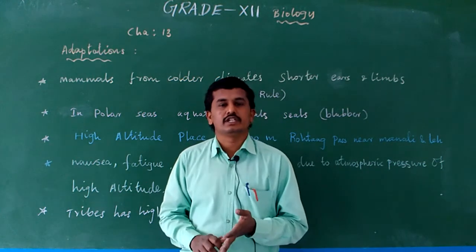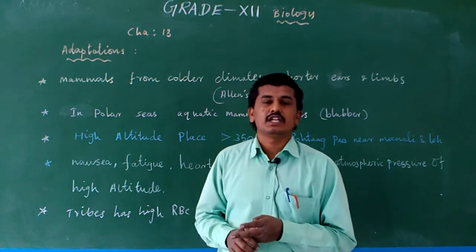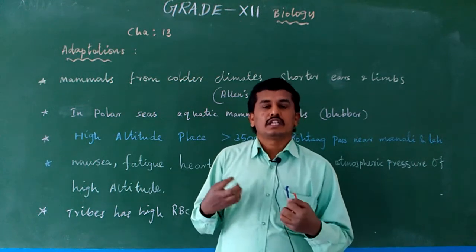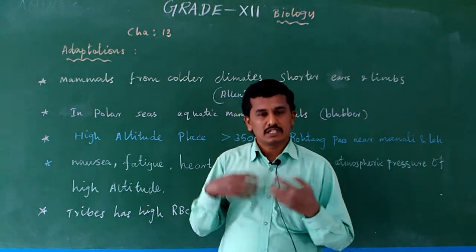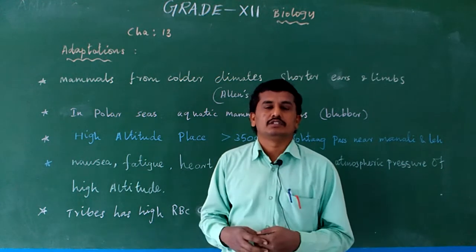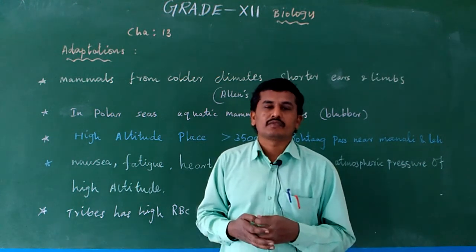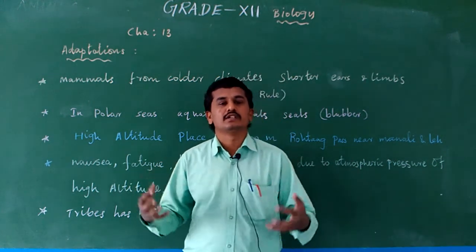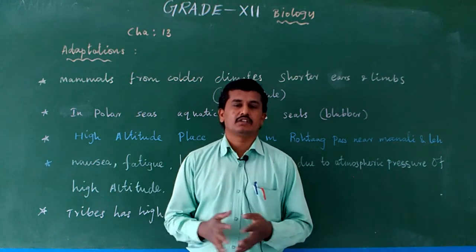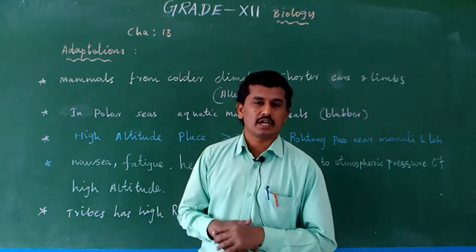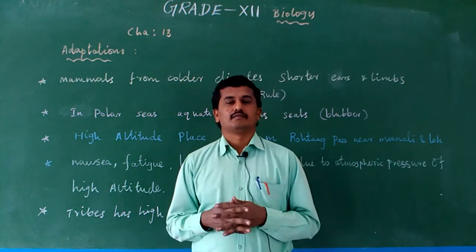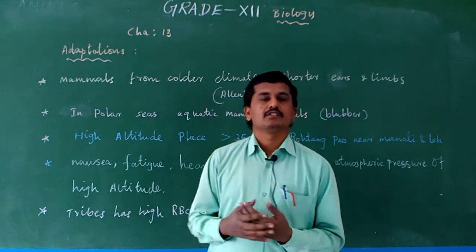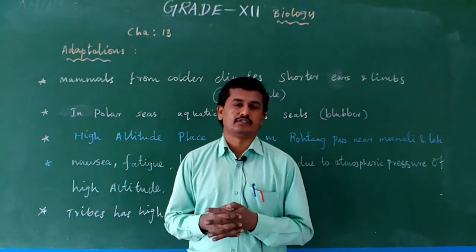Due to low oxygen and low atmospheric pressure, our RBC's oxygen carrying capacity increases, and the breathing rate also increases for getting more oxygen, because we are mammals. We need more oxygen for respiration, more energy and more heat for maintaining body temperature, because we maintain a constant body temperature of 37 degrees.